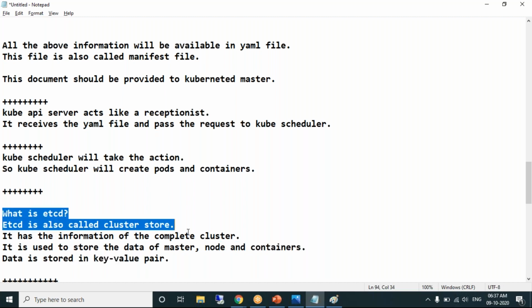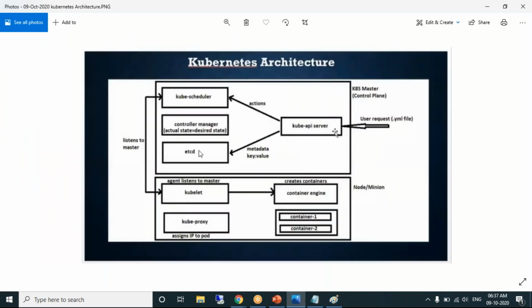We will technically not work with the etcd component. We will never work with it, but we'll understand what etcd is. etcd is something like a repository. It has complete information, metadata, our cluster information. It has complete information about how many nodes our cluster has, how many pods each node is running as of now, and inside pods how many containers there are. Complete data, a complete dictionary, is in the etcd component.